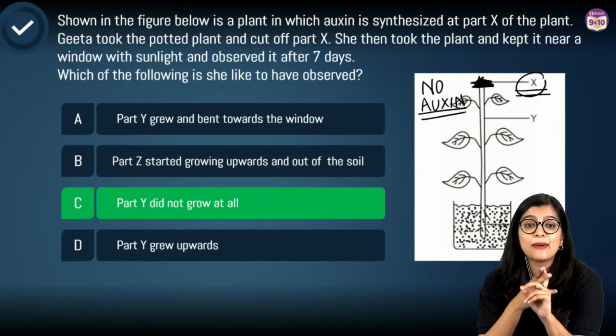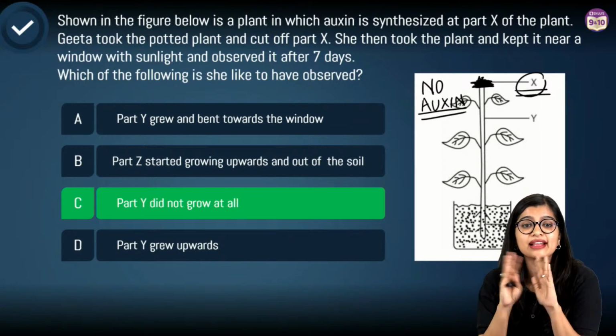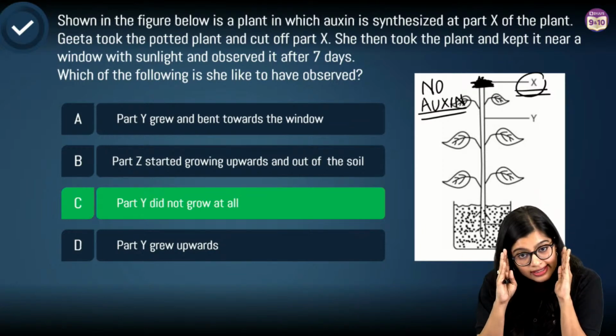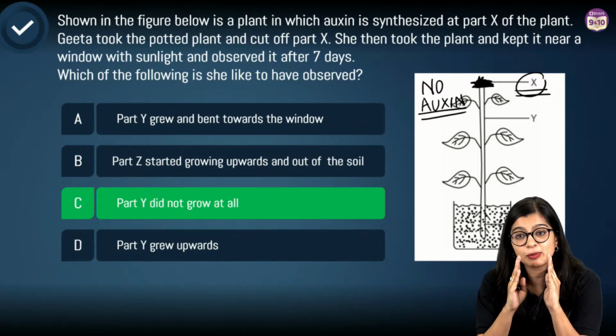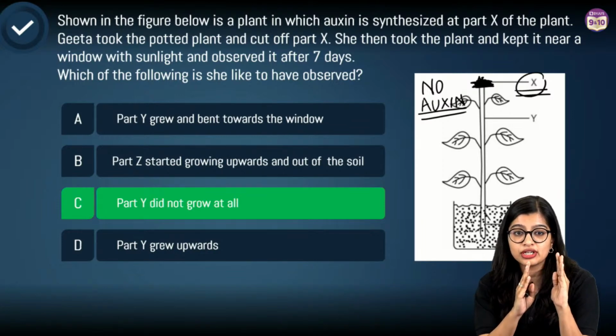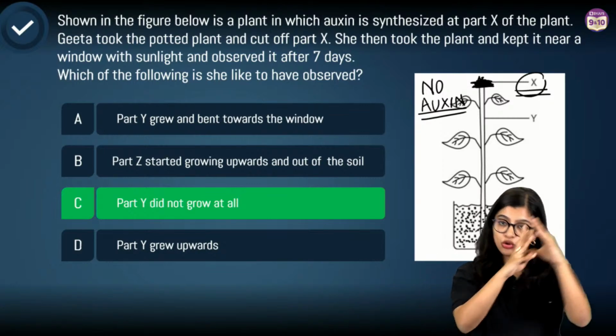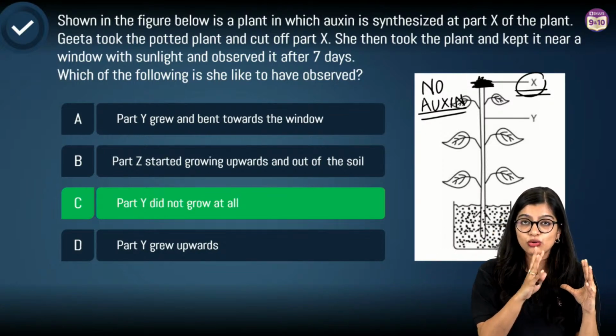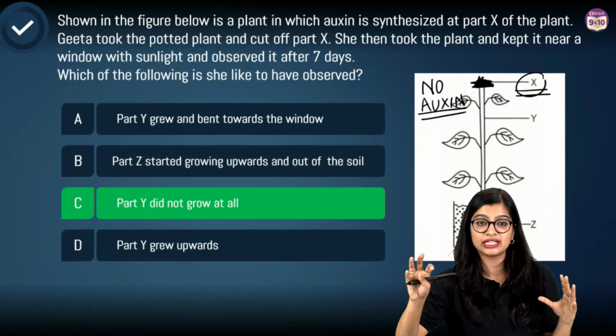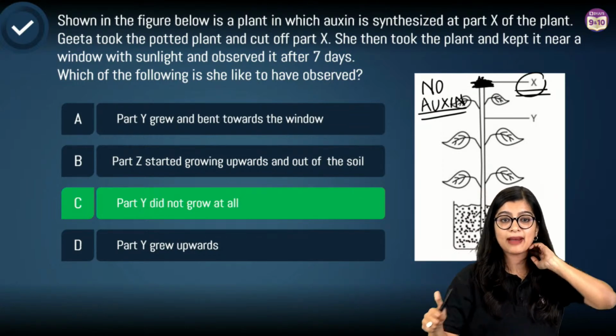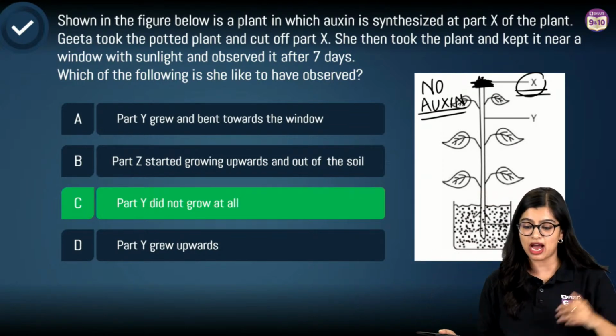See, you are assuming about other hormones. It is not in the question. This is the difference between your information and your question. You have all the information with you. You need to apply what is asked in the question itself. Are we clear? Ma'am, auxin will grow till 7 days and plant will bend.